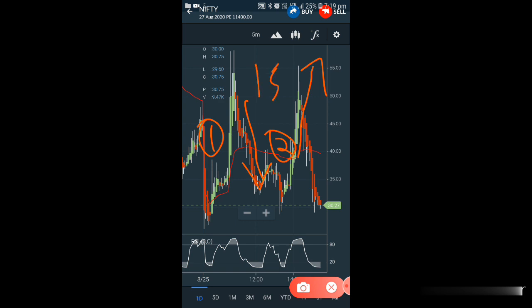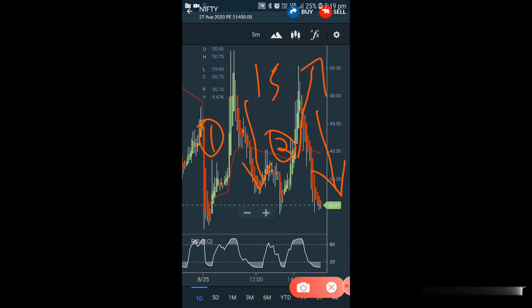Same thing again: it went to the support area, and from there Nifty started going up. So what happens then? P will be coming down. Here you can see P is coming down. At that time you can go to C and take an entry. This is how you have to make it. So VWAP, RSI and support are some of the important tools you can use for your intraday.